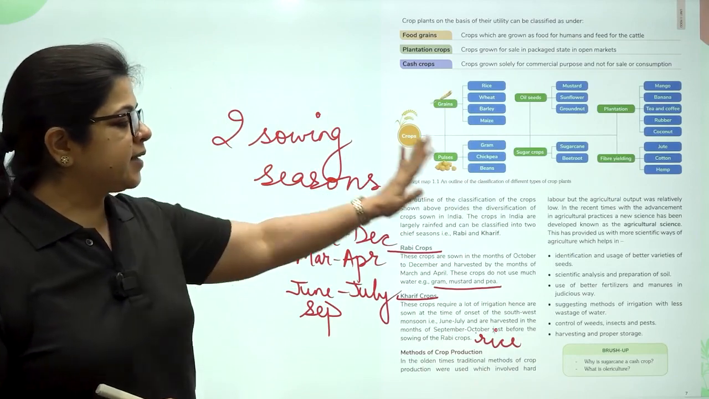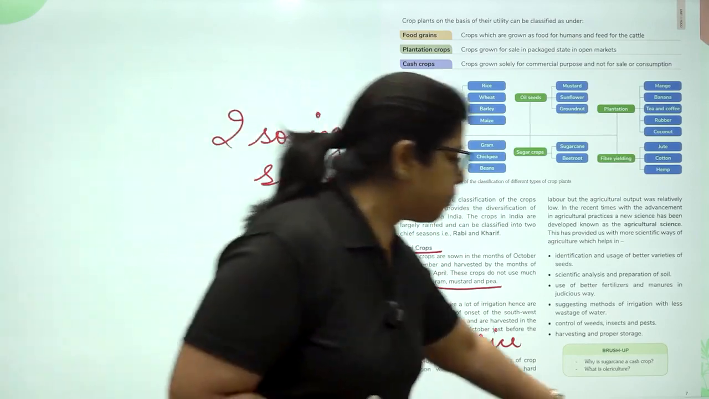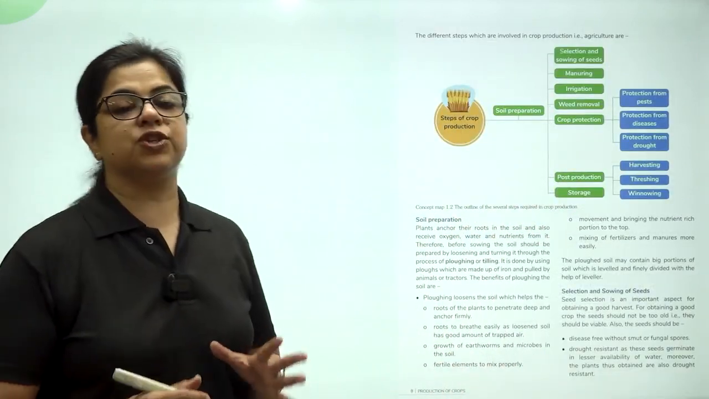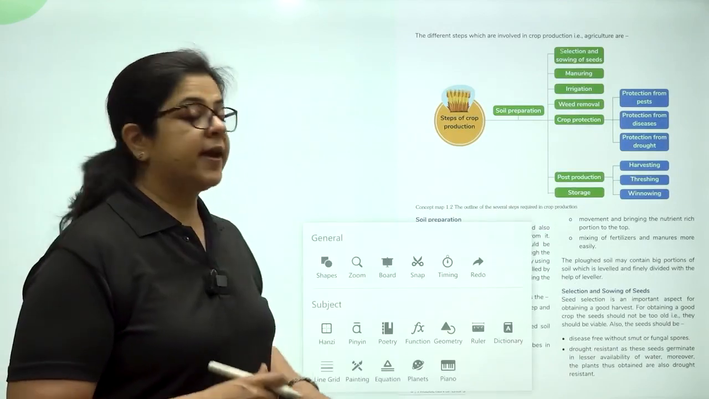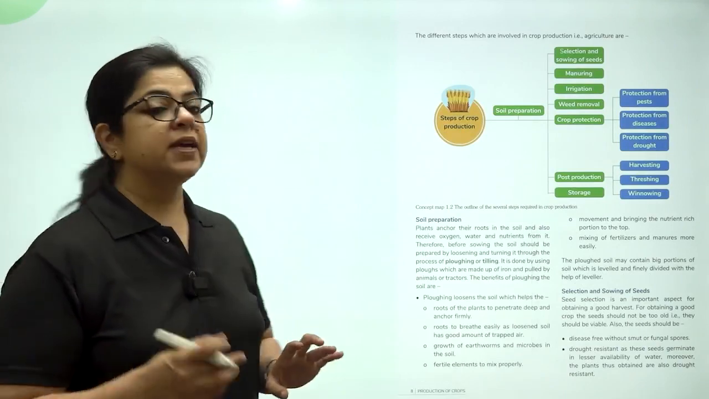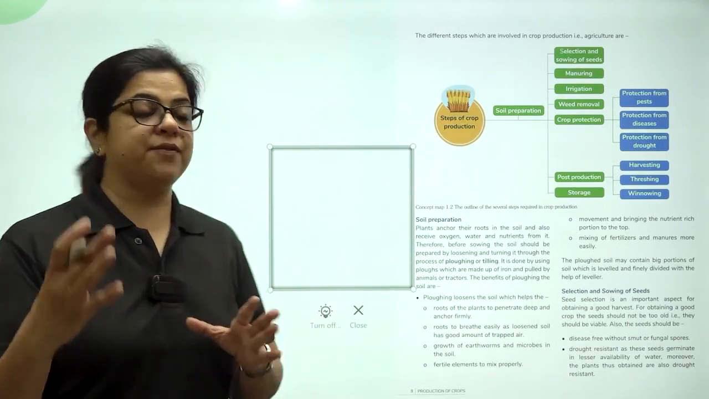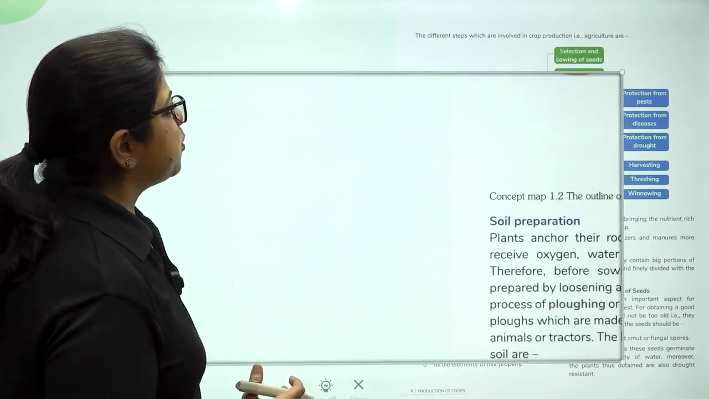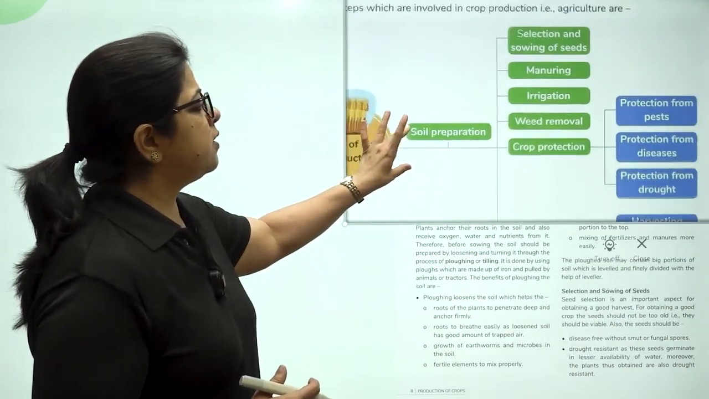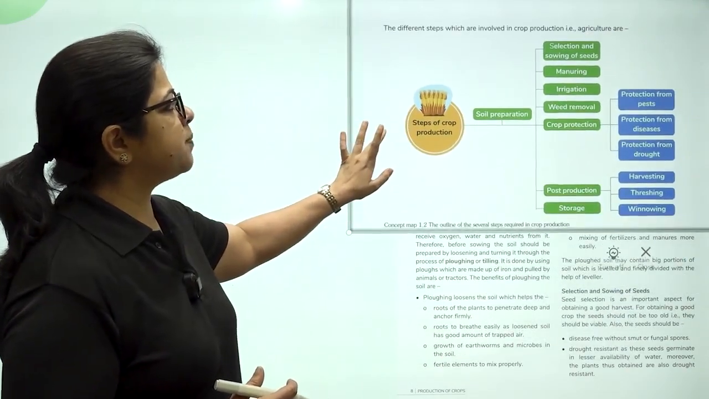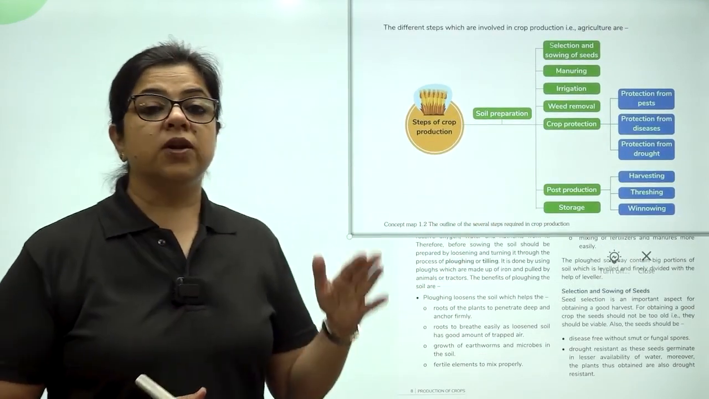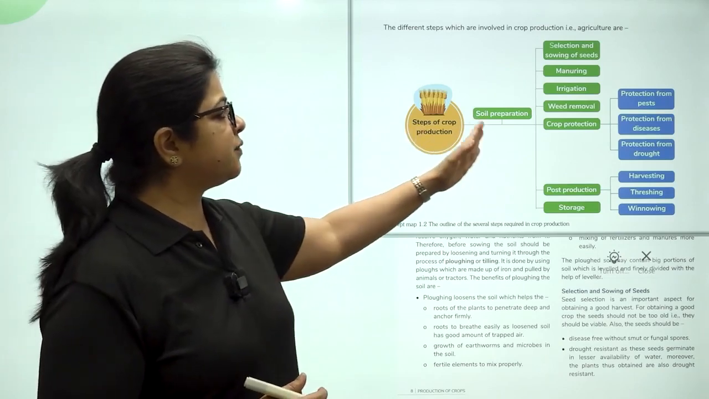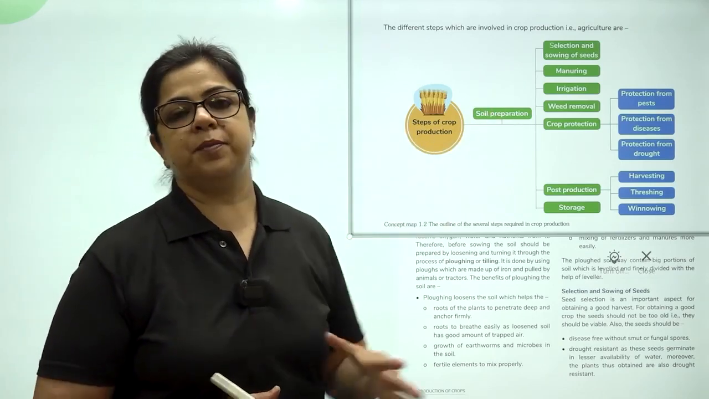Now children, the entire process of crop production or agriculture is a very systematic process. It requires a series of steps that are taken care of at every step of the way. Now, here in the book are the different steps which are involved in agricultural production. So, what can we see here? We can see that the first basic step is soil preparation.